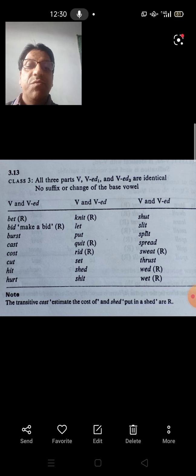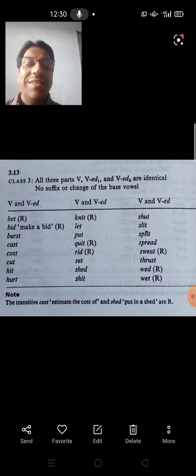As we come to the third class of verbs, all three parts, that is, the base form, VED1 and VED2, are identical, and although there is no suffix, the base vowel is maintained in all the forms. For example, take the verb cut, put or hit. There is an entire list of verbs which are just like the examples that we have just used: cut, put, hit, or cost. So this is the list of verbs that belong here. In this case, all the three forms are identical.